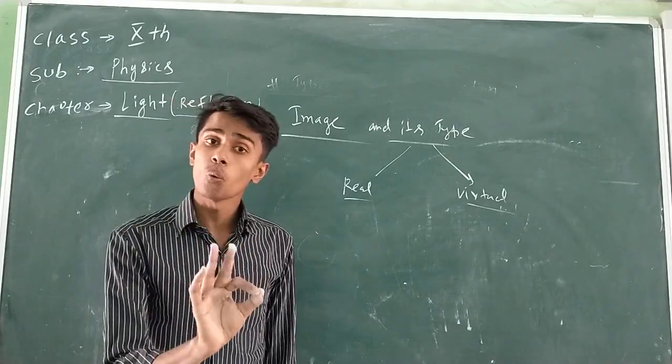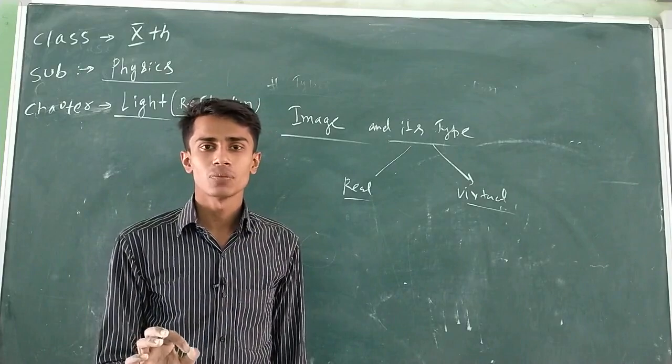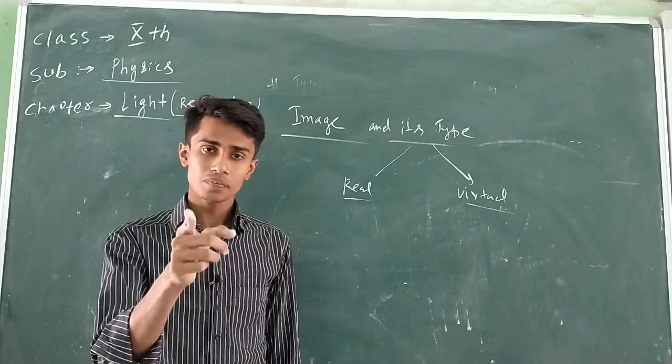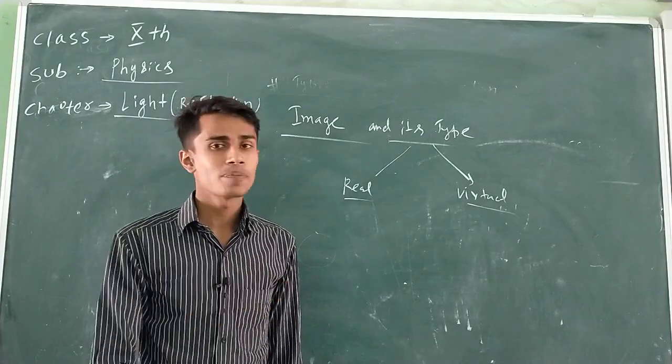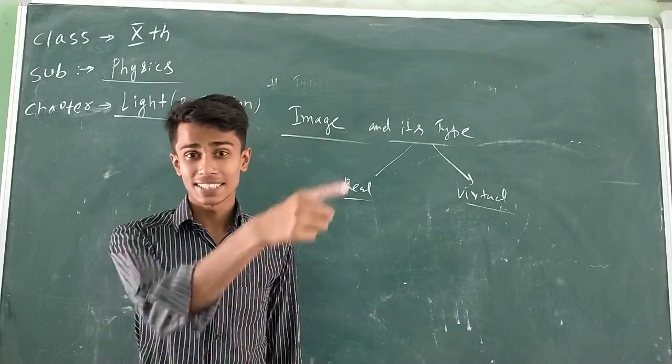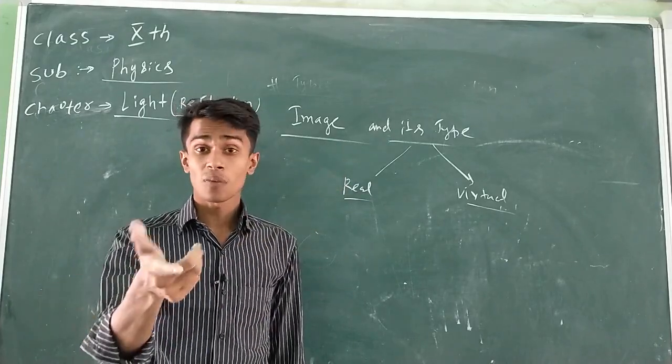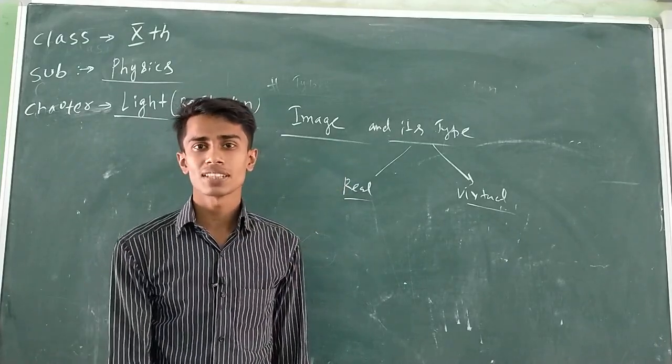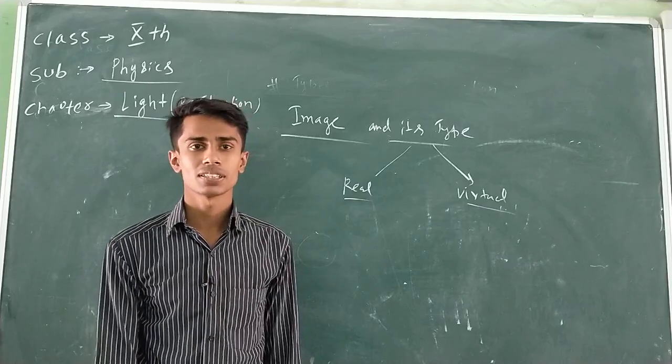And what is the example of virtual image? The image formed by a plane mirror, the image formed behind the mirror, it is erect, yes or not? The image formed by a convex mirror and the image formed by a concave lens are examples of virtual image.